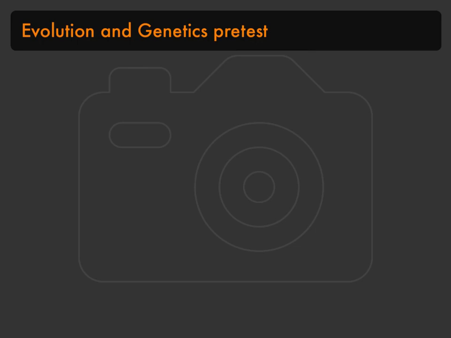Why does an organism look different from its parents? The organism inherits half of its characteristics from the male parent and half from the female parent. The organism inherits most of its characteristics from the female parent. The organism inherits most of its characteristics from the male parent. The organism develops its own set of characteristics after it is born.